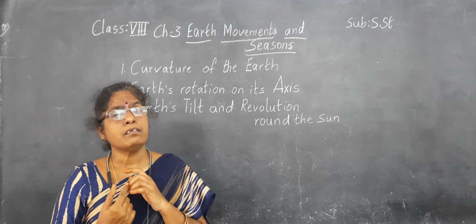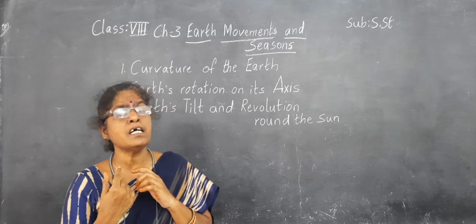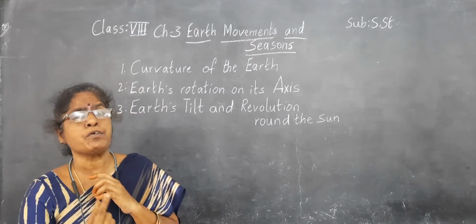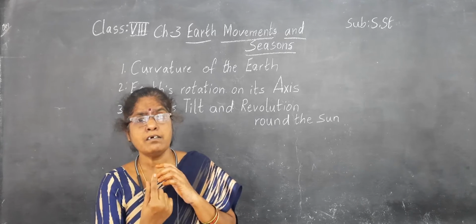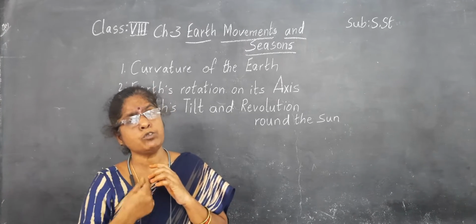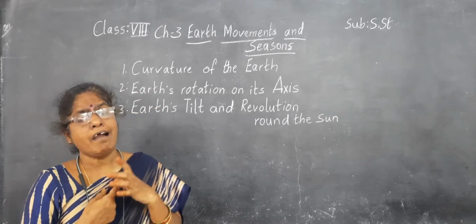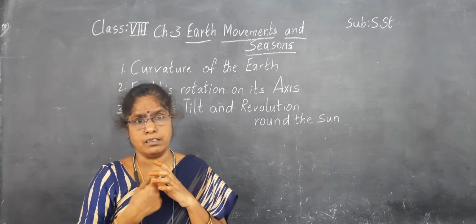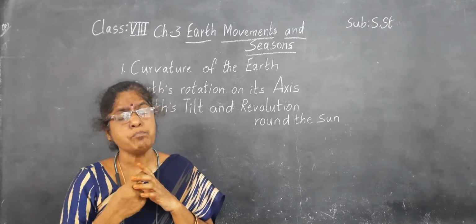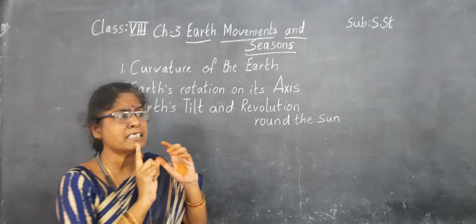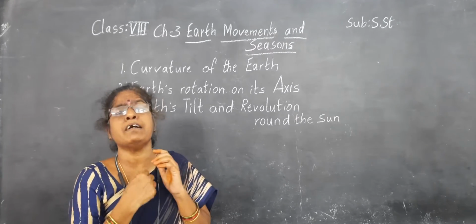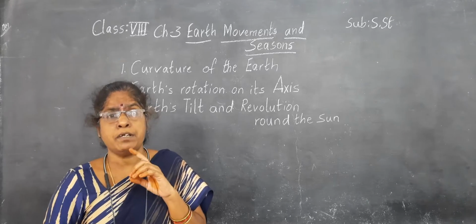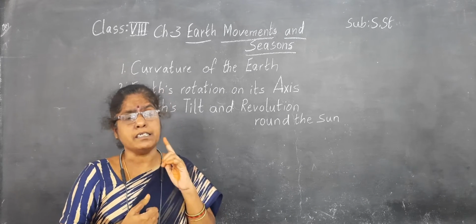The earth is rotating on an axis which connects the North Pole to the South Pole. That is what we call the axis of the earth. This axis is rotating from west to east.